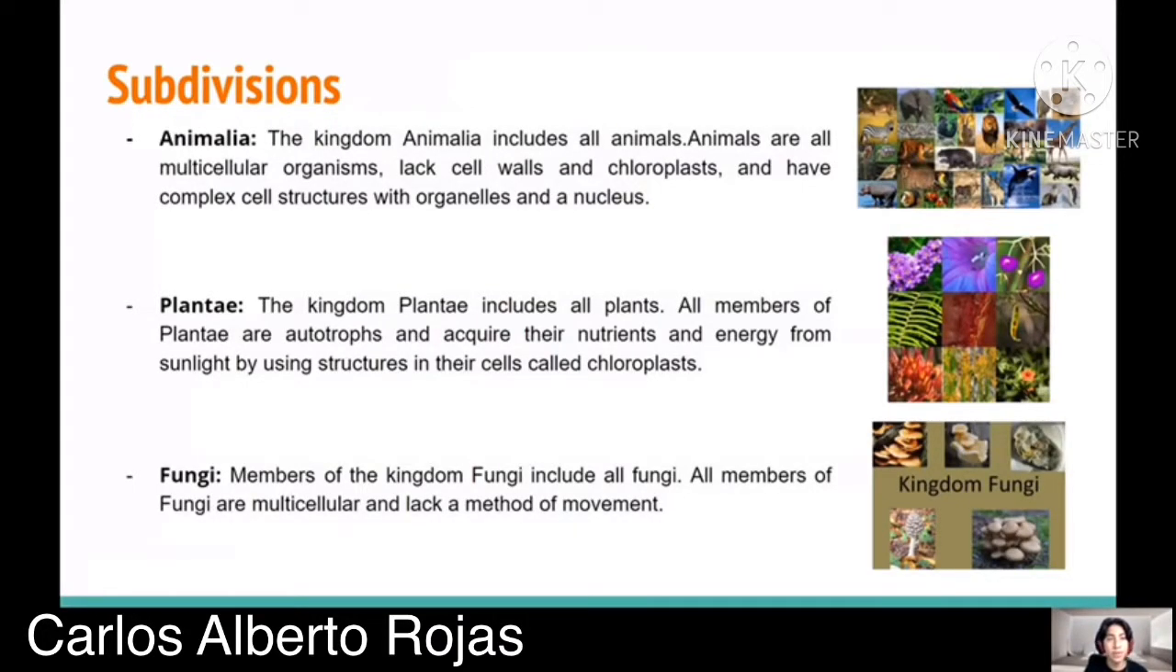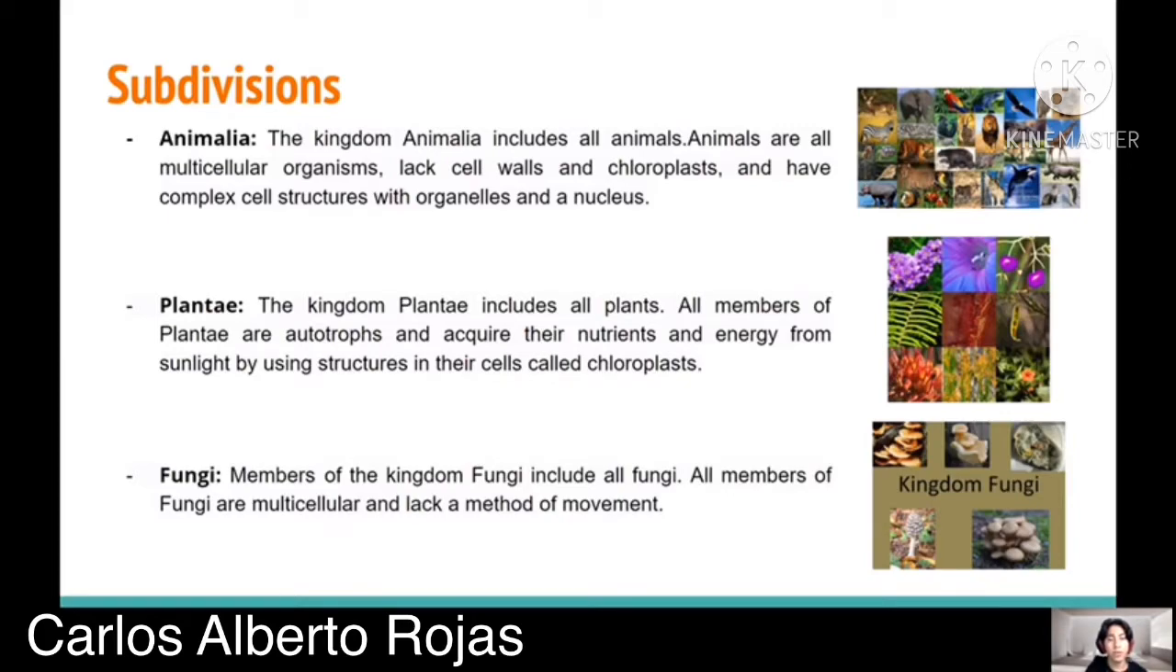The first one is Animalia. The kingdom Animalia includes all animals. Animals are all multicellular organisms, lack cell walls and chloroplasts, and have complex cell structures with organelles and a nucleus. The second one is Plantae. The kingdom Plantae includes all plants. All members of Plantae are autotrophs and acquire their nutrients and energy from sunlight by using structures in their cells called chloroplasts.